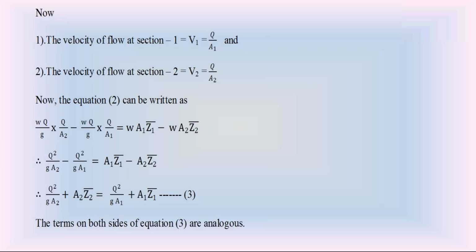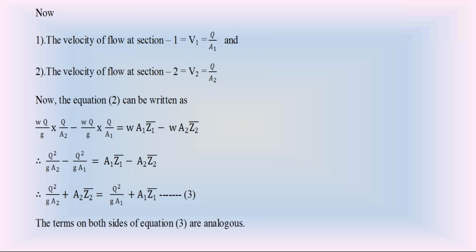So in Bernoulli's equation, E is called the total energy per unit weight of water: E equals Z plus Y plus V square by 2g. If I apply that at section 1 and section 2, I get Z1 plus Y1 plus V1 square by 2g equal to Z2 plus Y2 plus V2 square by 2g.